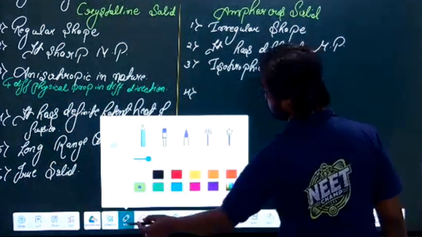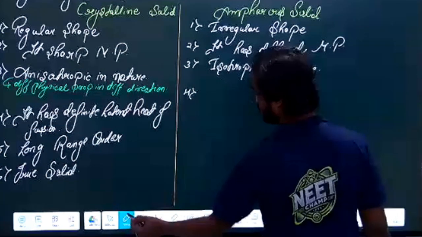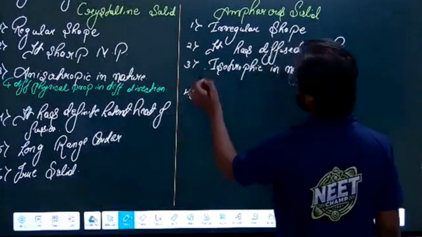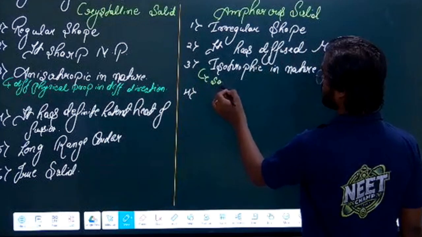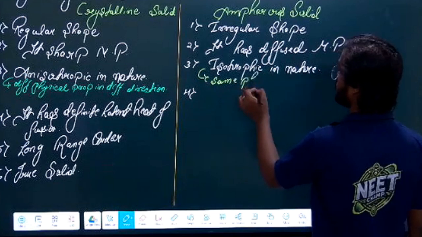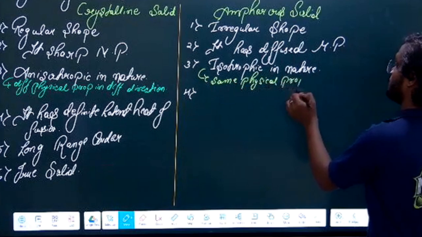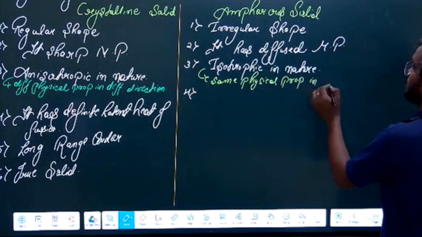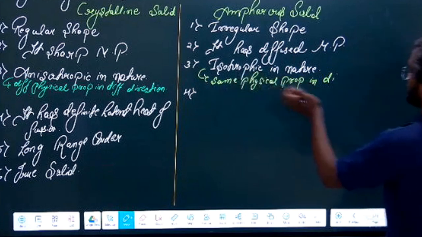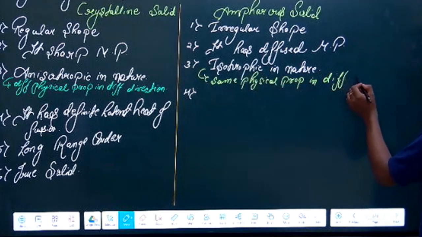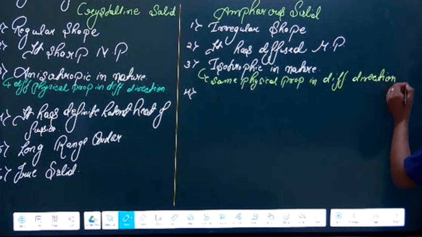So we can write like this: same physical property in different directions. In any direction you go, you will get the same physical property.